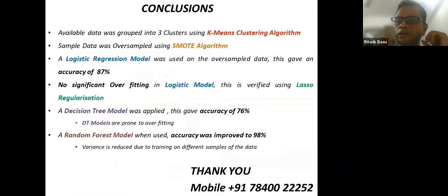Out of all these models, I have seen logistic regression gave me an accuracy of 87% with no overfitting when tested using lasso regularization. And then when testing with decision tree, the model accuracy came down, which is 76%. And using a random forest model, it gave me an accuracy of 98%. So I need a quick answer from all of you. Which model, therefore, am I going to use?